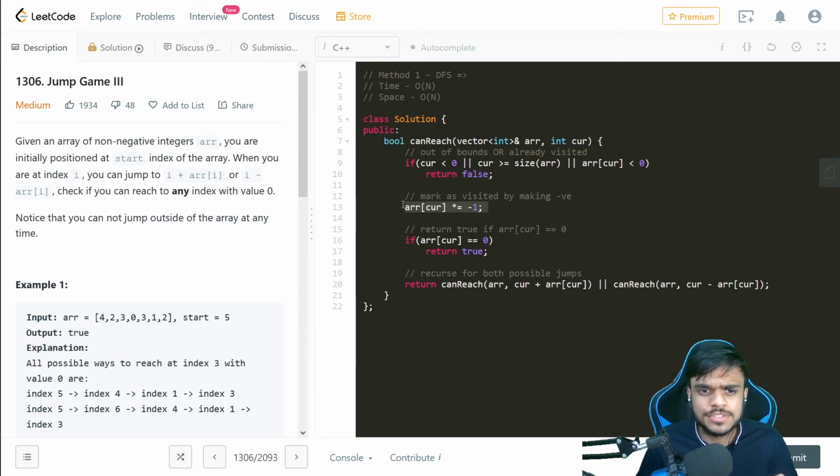After that, we are just marking the current element we are on by -1, so that we know afterwards when we come back to this. And then we are finally checking our main condition, that is, if the current index value is 0. If it is 0, then we return true because we have got the solution. And if not, then we just traverse backward and forward. That is, we call the recursive call for canReach, the same function, and we pass the array along with the forward step, that is the current index plus the value at this particular index, and the current index minus the value at this particular index. Okay, so that's it. That's the approach.